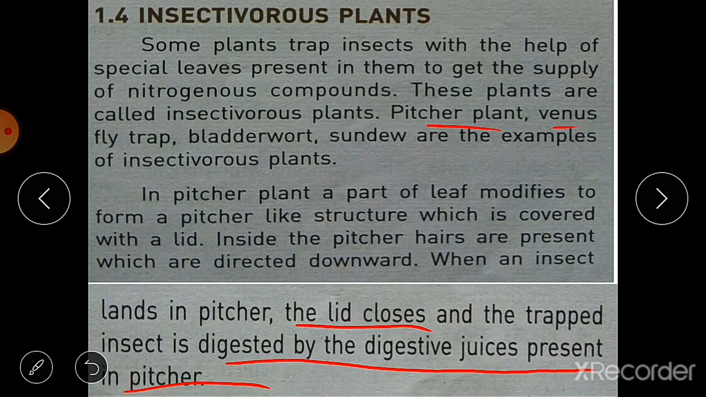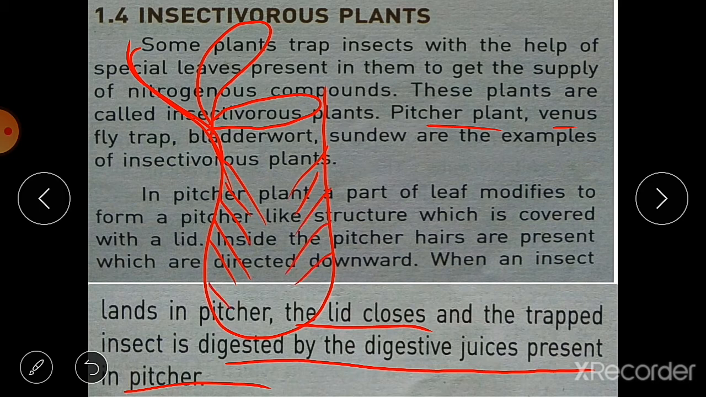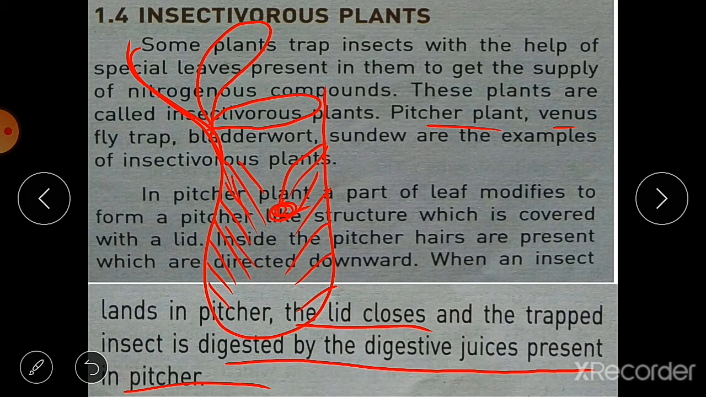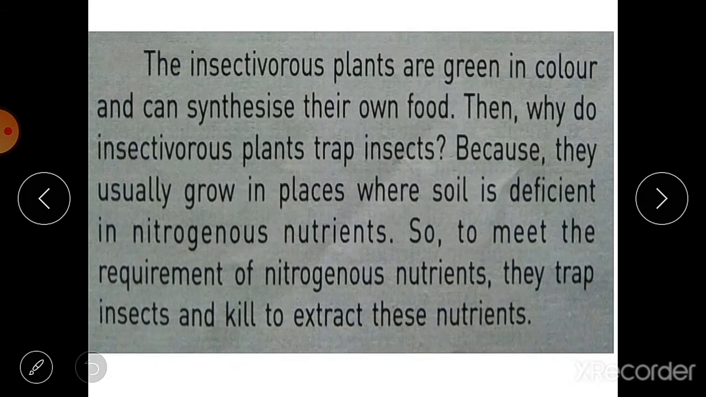So this pitcher plant is somewhat like this. And here is the lid of that plant. This is the pitcher, and the hairs are present inside in the downward direction. These hairs are sticky, and that's why if insects fall inside the pitcher, they will not go up because the hairs are sticky. We will see the pictures also.